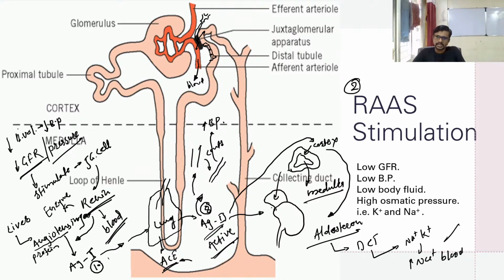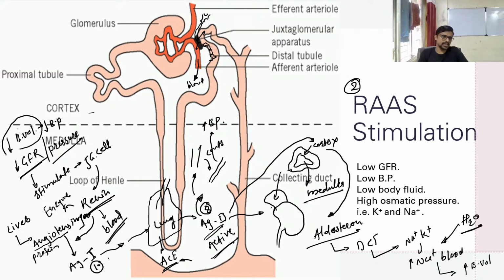We know that because of more sodium in the blood, there is absorption of water. So who follows the sodium? Water. So there is more water inside the blood, and now the blood volume is going to increase, and this was our aim.